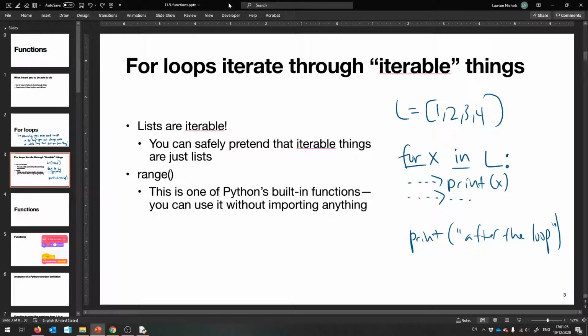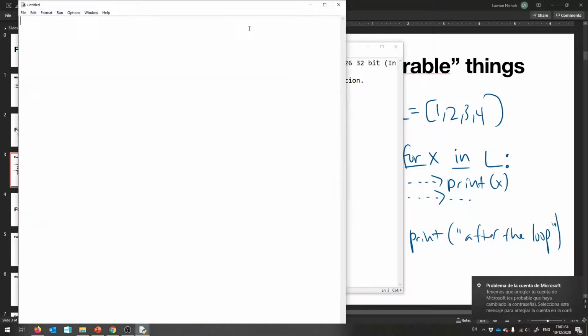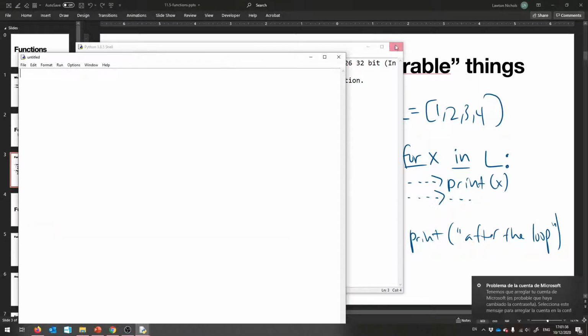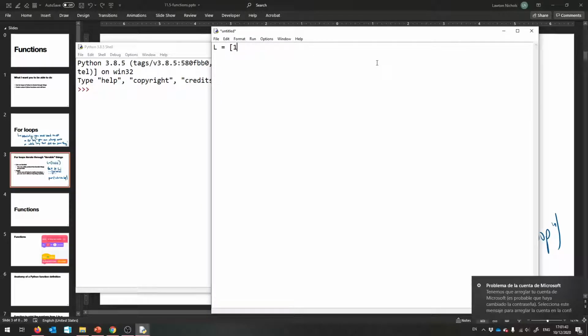Okay, so let me give you an example of this in Python now, and then we'll talk about what's going on here. So new file, and let's do exactly what we had. So this is L equals 1, 2, 3, 4. It's a list. And then I'm going to say for x in L, colon, tab over, and then I'll say print x.